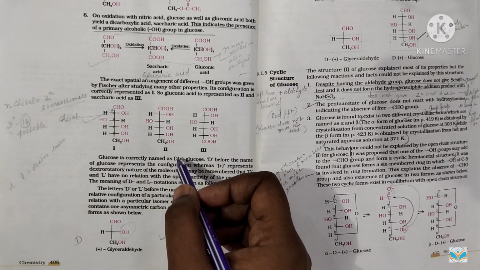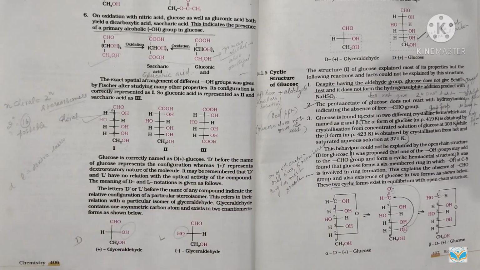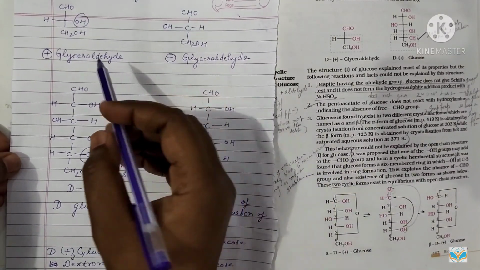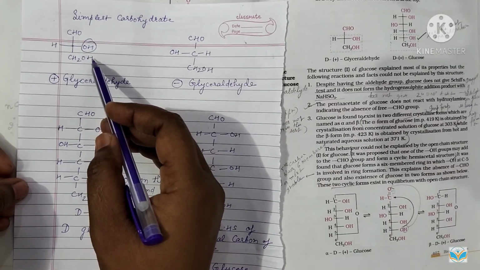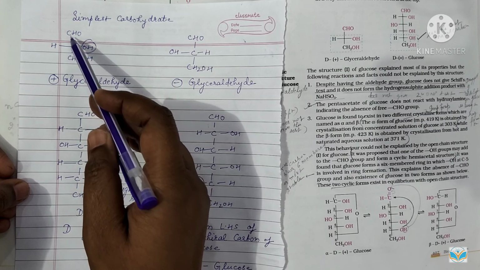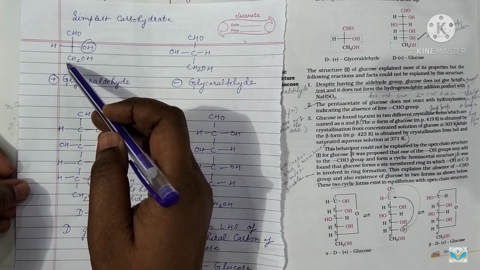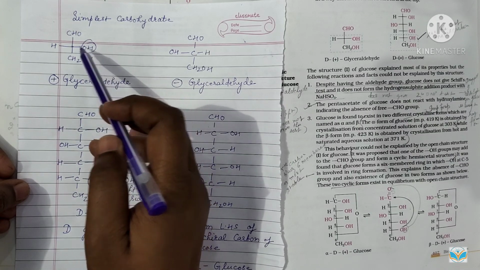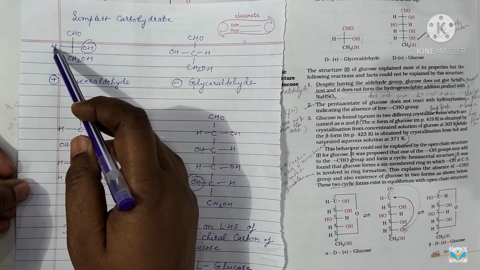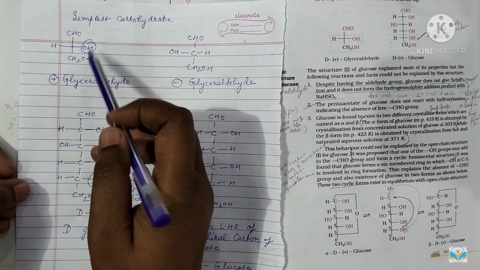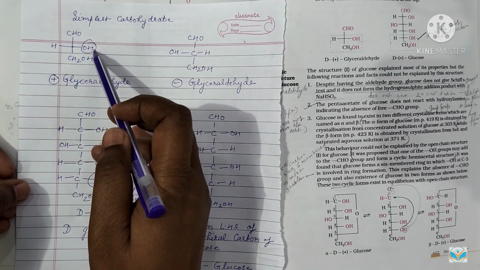First, you have to see the simplest carbohydrate, which is glyceraldehyde. Three carbons are connected in a chain in glyceraldehyde, and this is the arrangement of glyceraldehyde. OH group on the right hand side and H on the left hand side, CHO on the top and CH2OH on the bottom. This is the simplest glyceraldehyde.